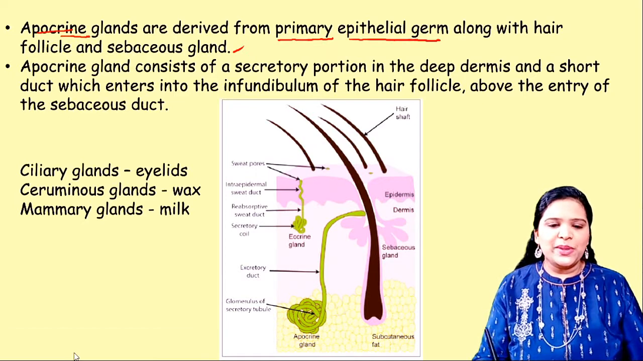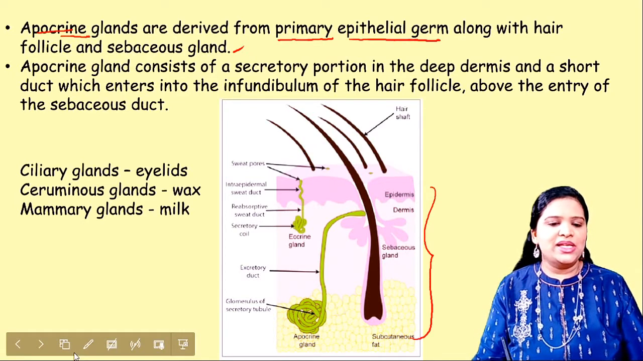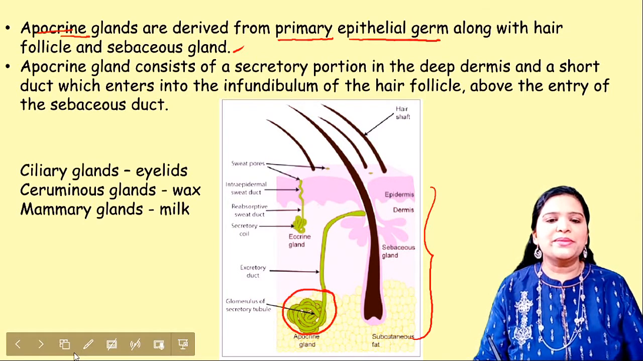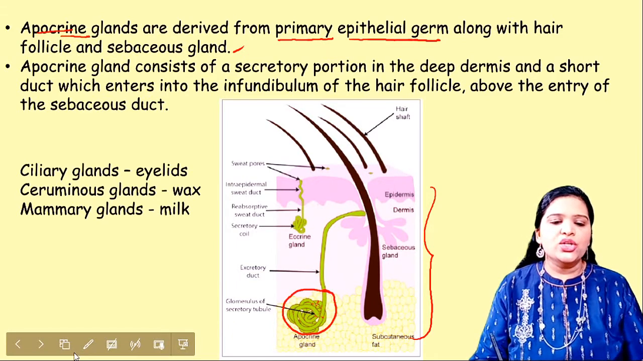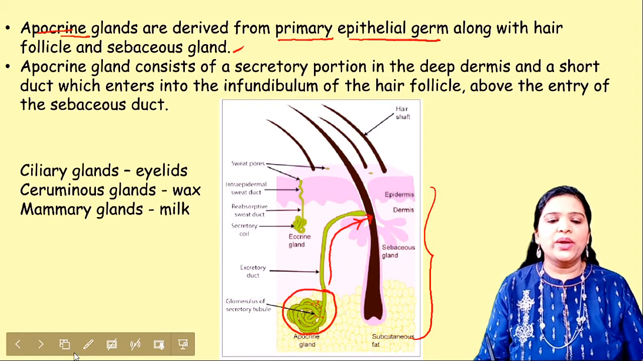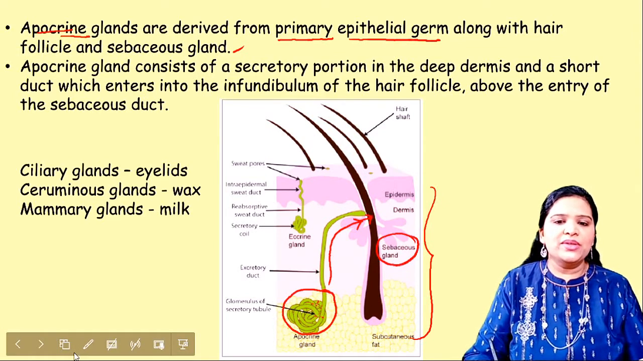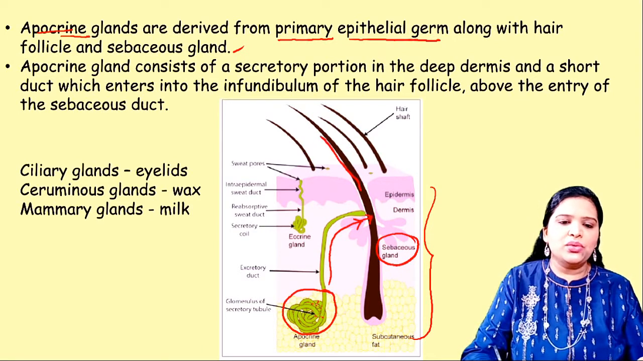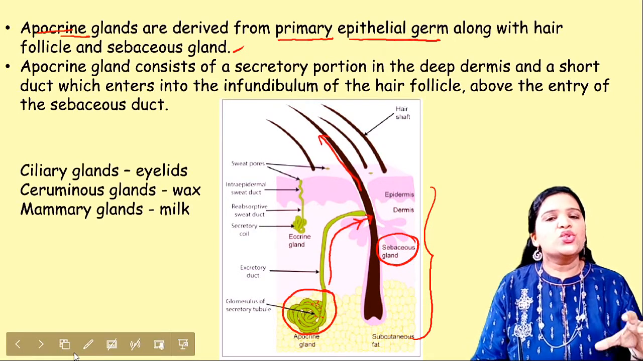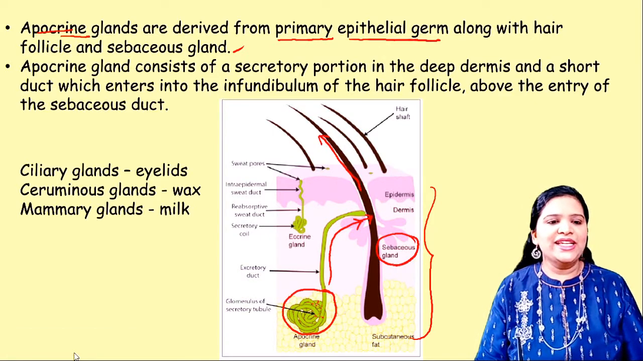Okay, look at this picture. This is an apocrine gland, the basic structure. This gland contains primary epithelial germ cells. Here it has the germ cells which secrete some substance. Through this duct they get excreted, and they get excreted here where it joins along with the sebaceous glands. And from this hair follicle, through this route they come out. So this is the basic structure of an apocrine gland.